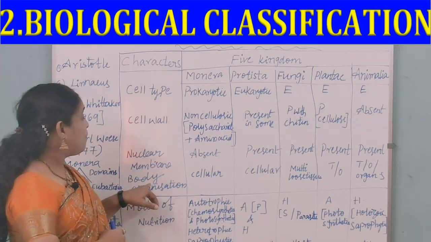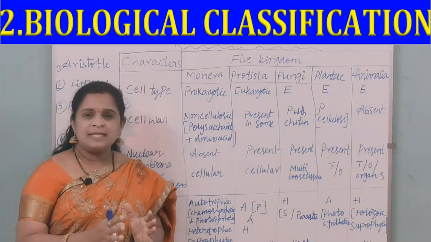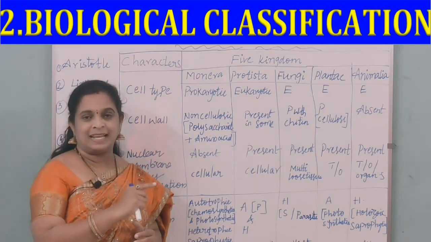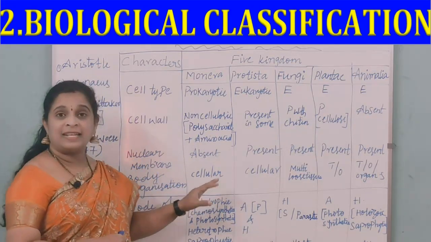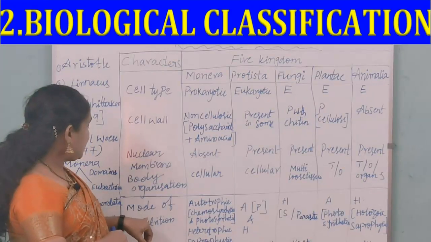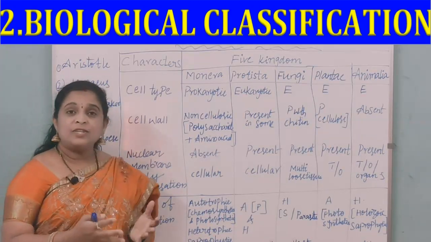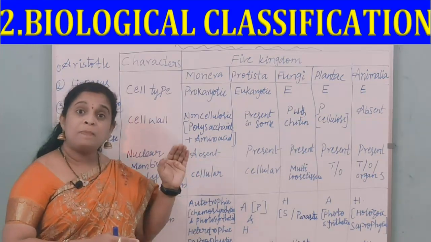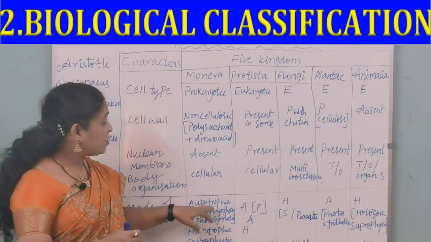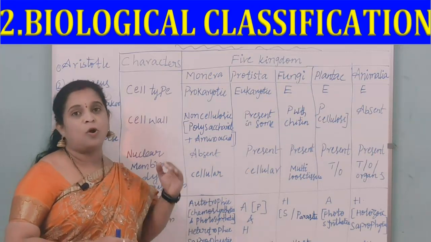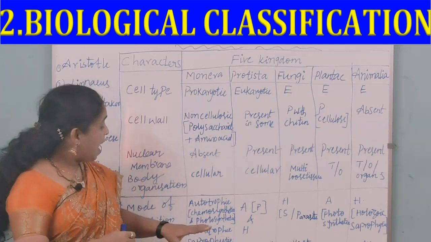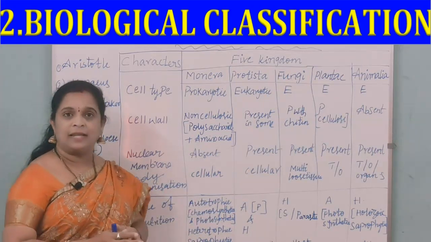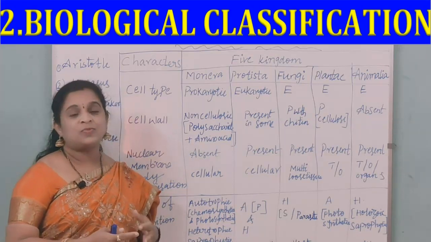Next, body organization. It consists of only one single cell, that's why we call it cellular. And next, mode of nutrition. It is autotrophic, because in some organisms plastids are present, and because of that they can go for autotrophic nutrition. And it is a photosynthetic as well as a chemosynthetic one.